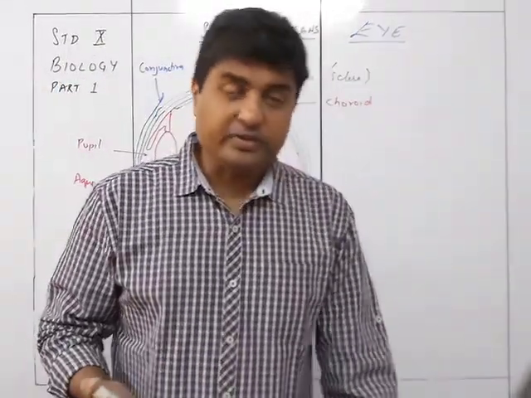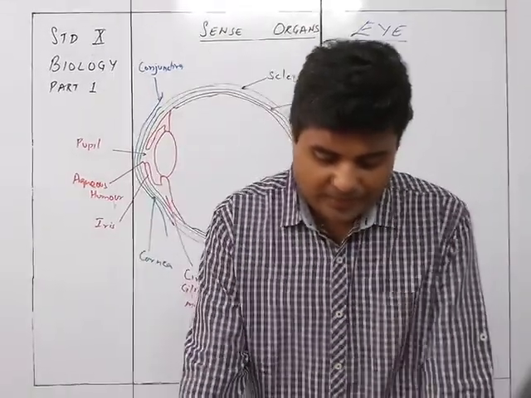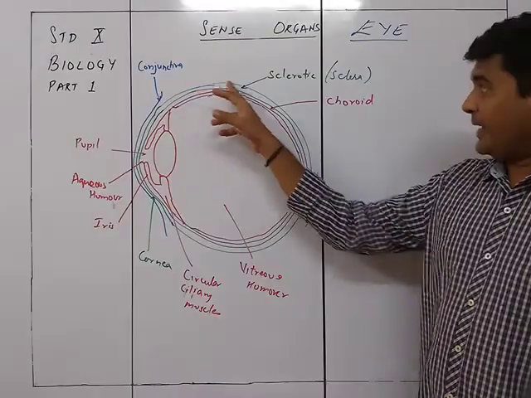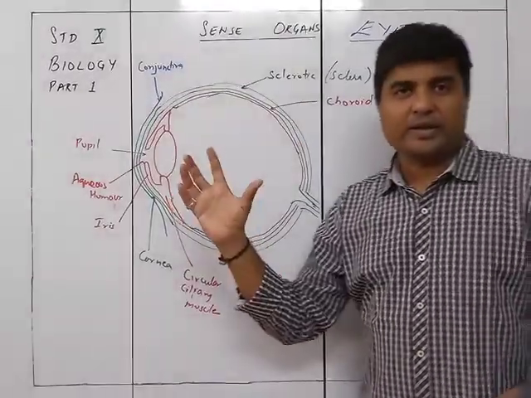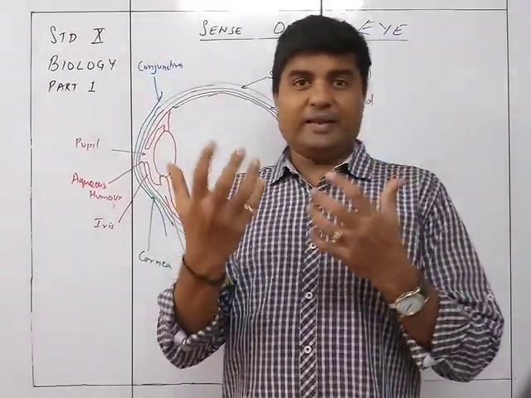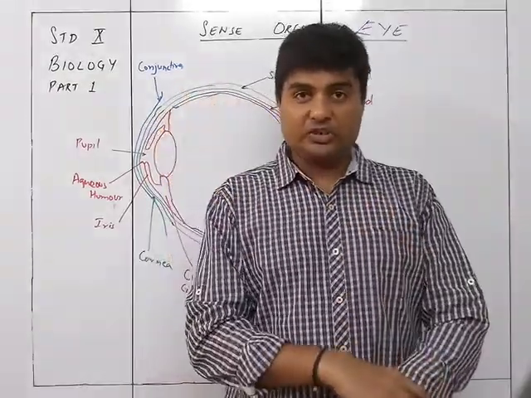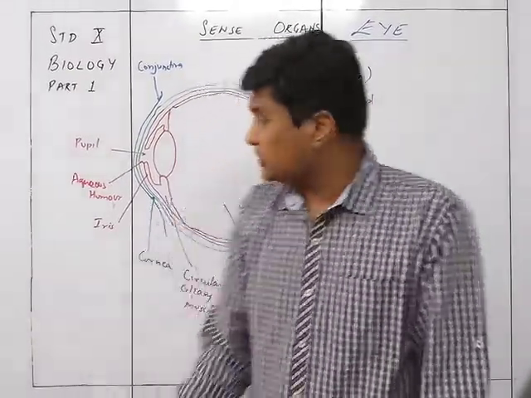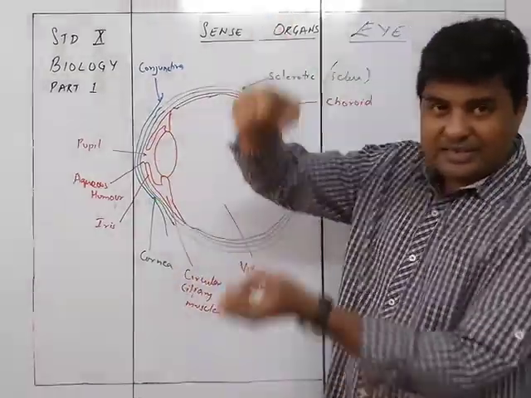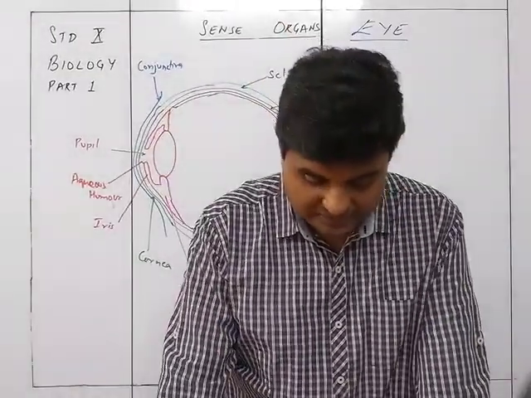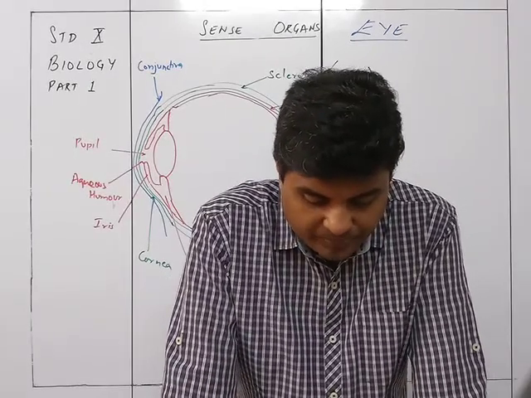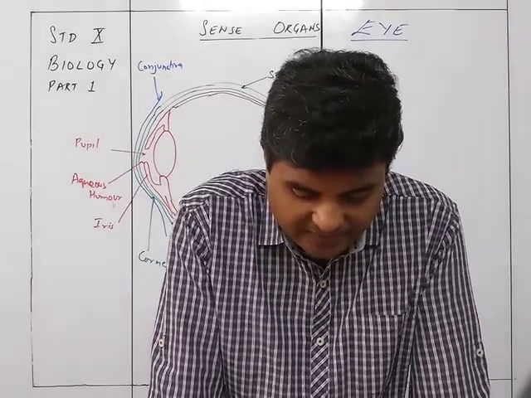So as you see, the choroid layer is richly supplied with blood, and it is the black colored part inside. Because it is completely blacked out here, it will be able to take the light properly, and there will not be reflection of the light outside. Also, the smooth muscles which are here are going to adjust the size of the lens. The iris is also an extension of the choroid, partially covering the lens and leaving a circular opening at the center.